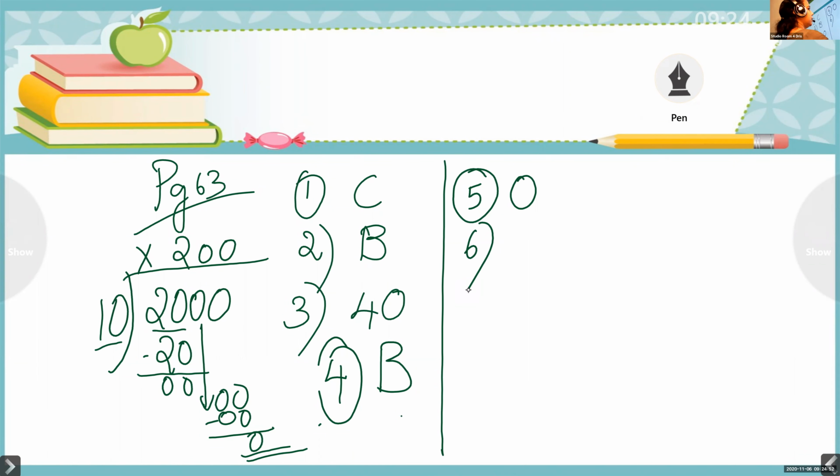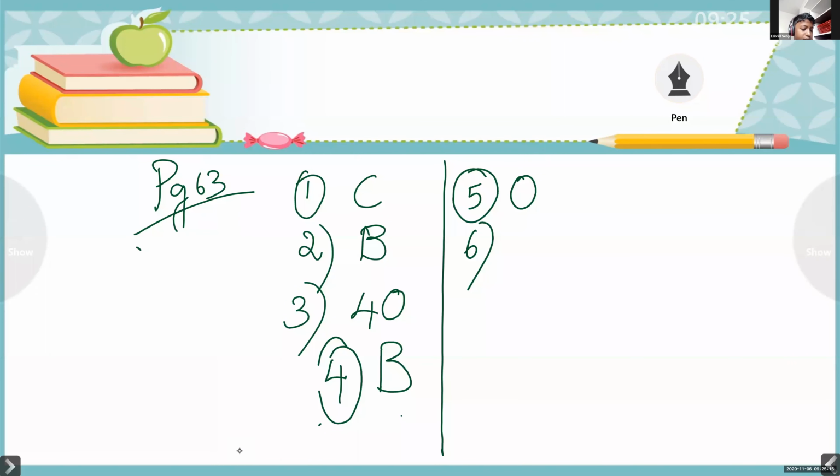Next one, Abrid. Question number 6. The quotient in 190 divided by 19. 190 divided by 19.